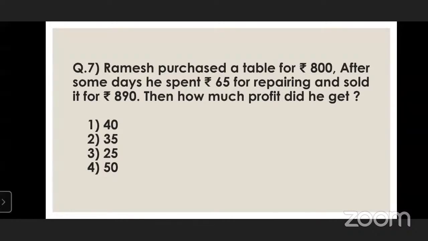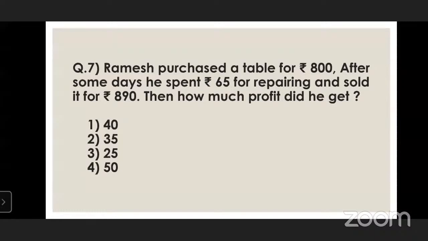Here, what is the cost price? 800. So see, there is a next line also. After some days, he spent rupees 65 for repairing. It must be included in cost price because he spent this money on the table.